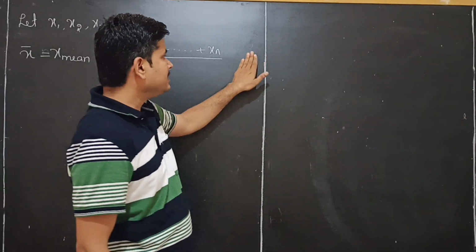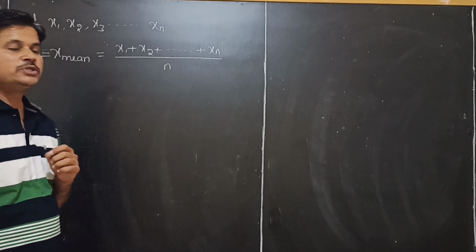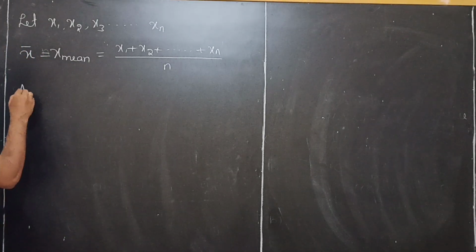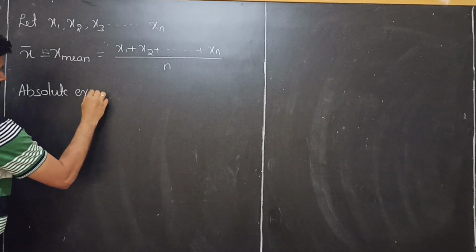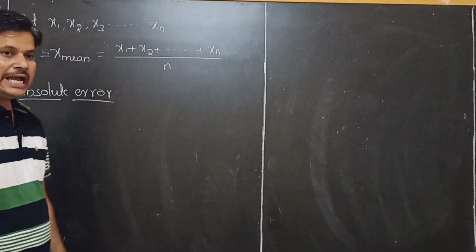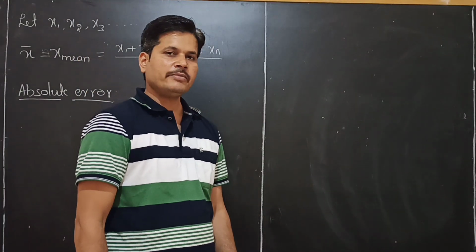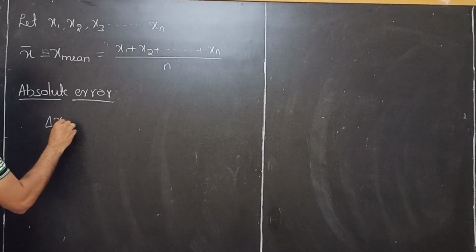Correct? Next, to express the error, we have to take the absolute error. Absolute error is represented by delta x.